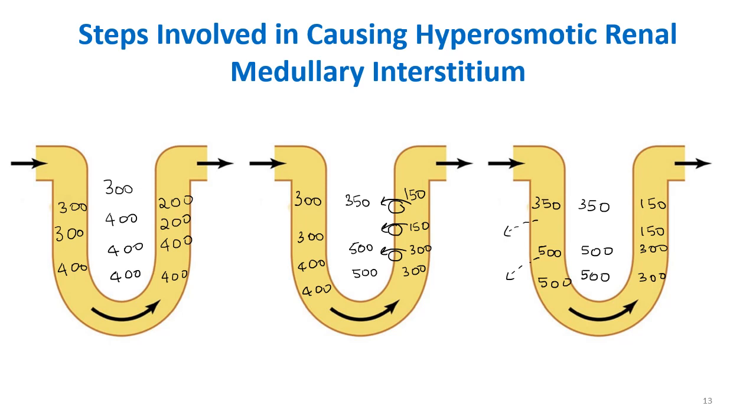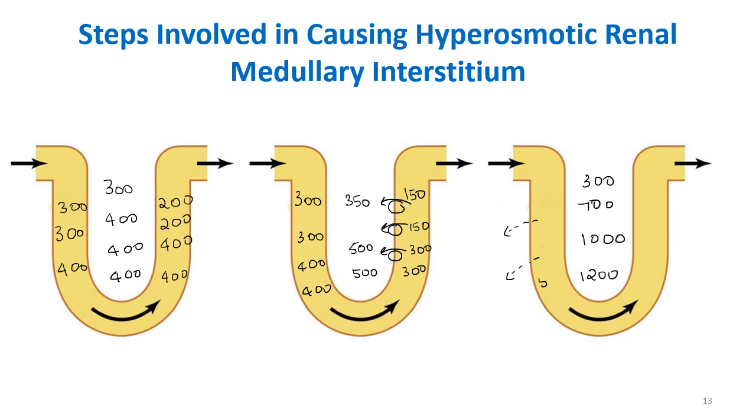Okay. So after these steps take place at different levels, we will see that the gradient will be something like this. So here it will be say 300, here it will be around say 700, here it will be around 1000, and what was the maximum concentrating ability? 1200.